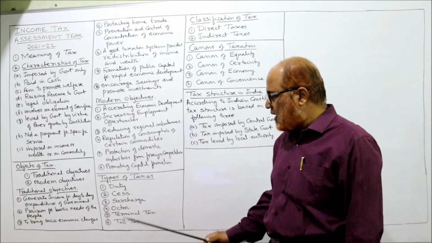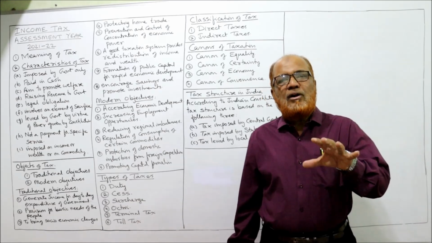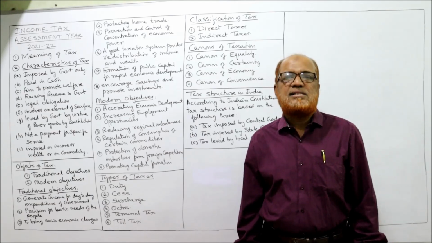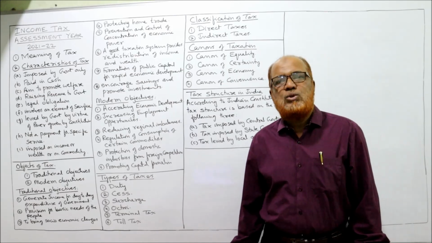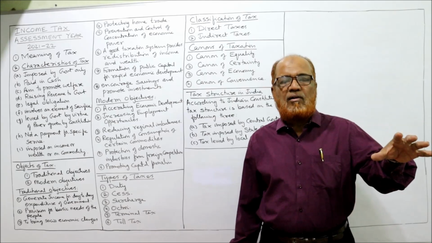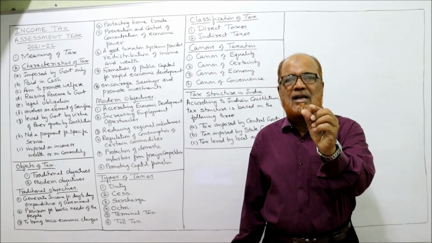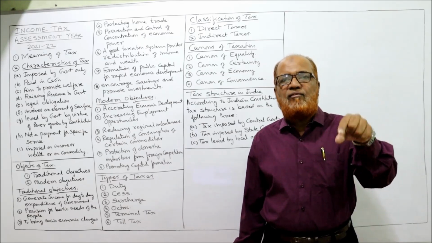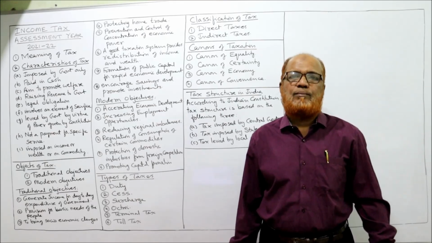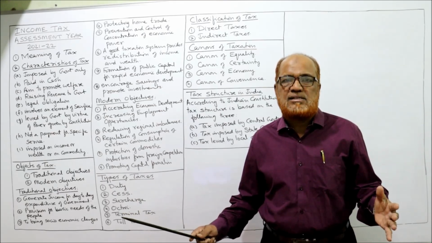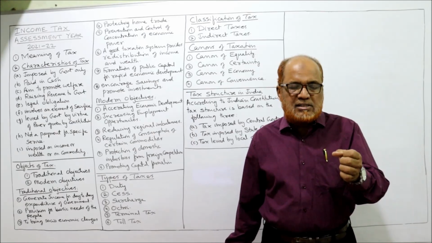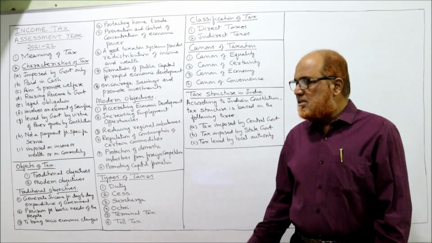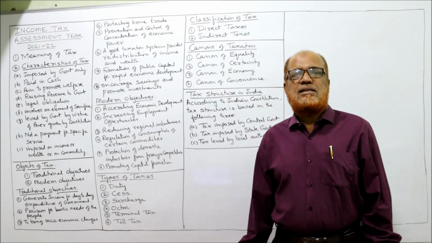Export duty, import duty. Next comes cess. When the government collects the tax for a specific purpose, it is called cess. Example, health and education cess. Presently, the government of India is imposing a specific tax called health and education cess. The government is collecting the tax only for the purpose of health and education. Similarly, Swachh Bharat cess. The government is collecting the tax for Swachh Bharat, for cleaning of the country. This is called cess.